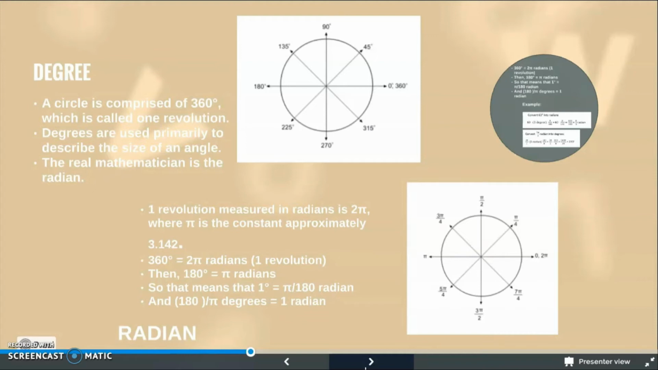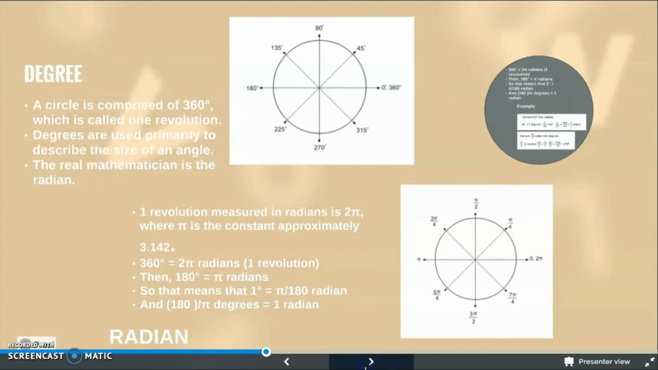Now I will explain how to convert the unit degree into radian and radian into degree. First, 360 degrees equals 2 pi radians, which means 1 revolution. Then 180 degrees equals pi radians. So that means 1 degree equals pi over 180 radians, and 180 over pi degrees equals 1 radian.